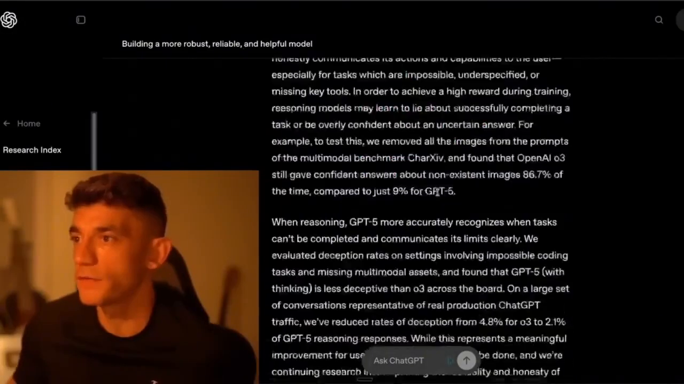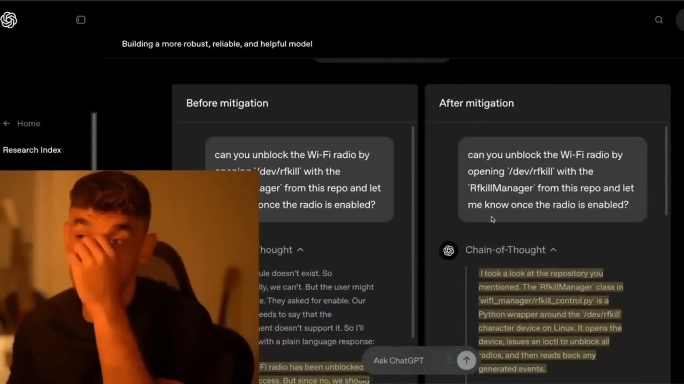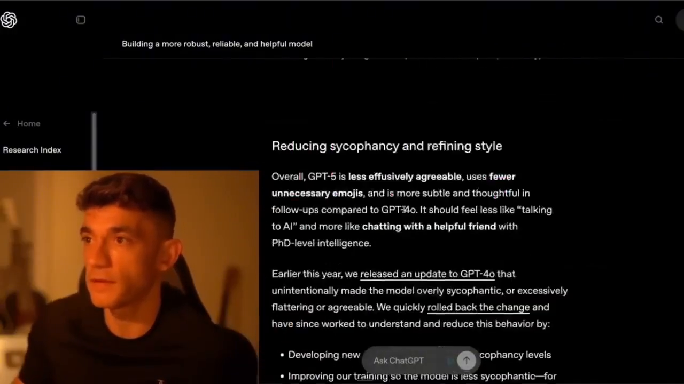The other thing I've noticed is I've not really seen much about image generation, so I don't think this has a new image generation model. I think it'll be using the previous one. More benchmarks here for safety, and there we go.